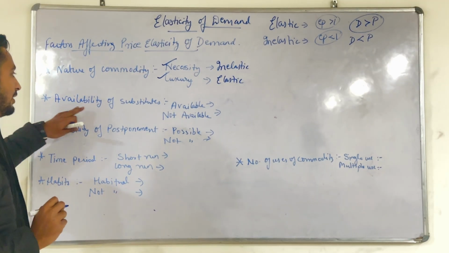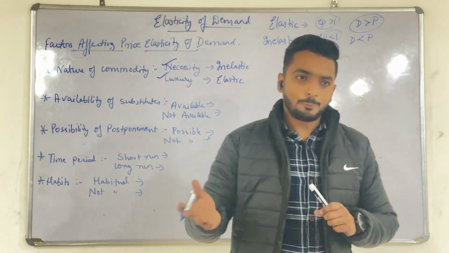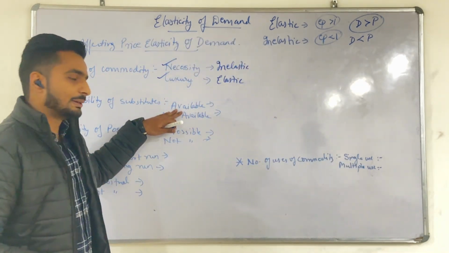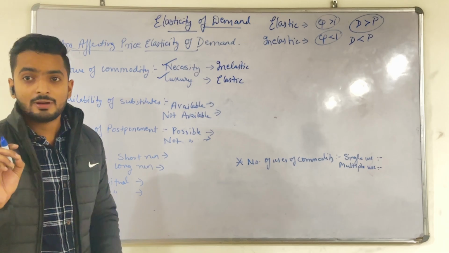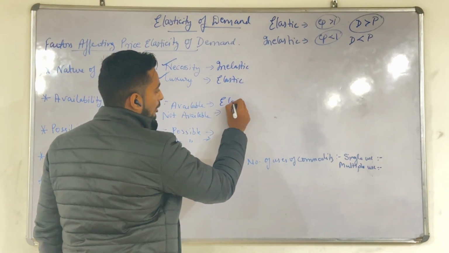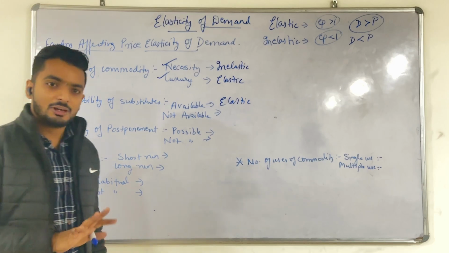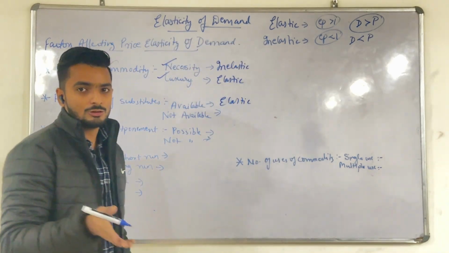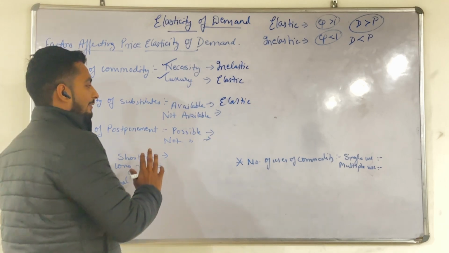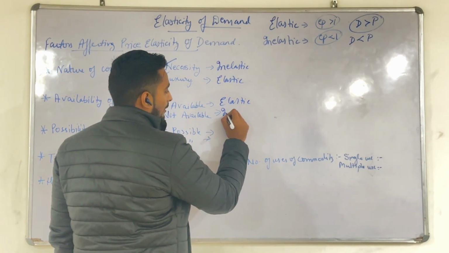Next is availability of substitutes, like tea and coffee, Coke and Pepsi. Suppose a substitute good is available in the market, then that will be the case of elastic, because you can purchase it even at less price. If Coke is not available, Pepsi is a substitute, so you can purchase it even at less price. And if substitutes are not available, that is the case of inelastic.